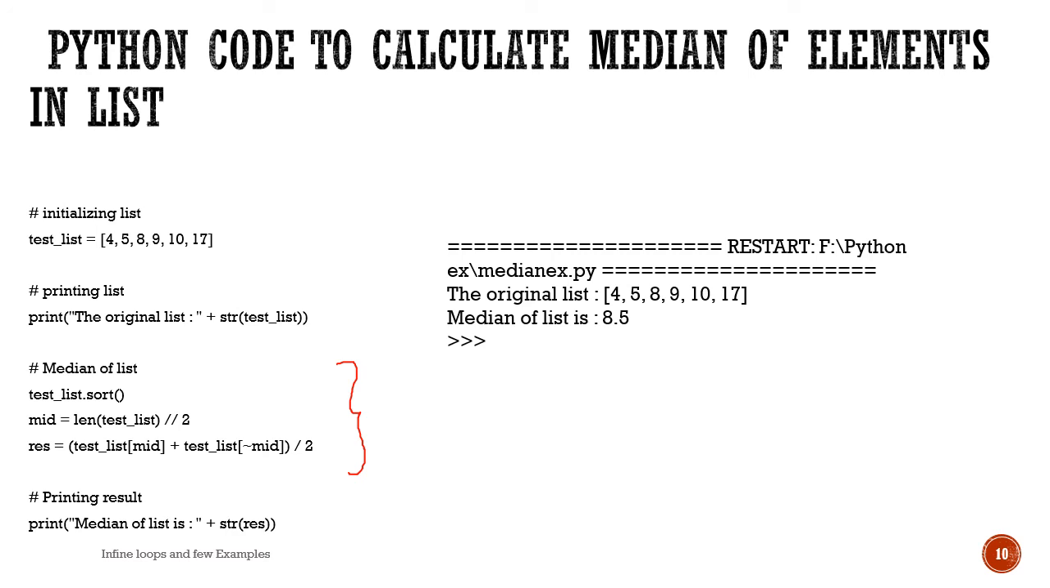For that, we are first sorting, calculating the middle value and taking the median. And we are displaying the value of the median. Str, this result is converted to a string and displayed so that the concatenation operator works well. So the median of this particular list is 8.5.